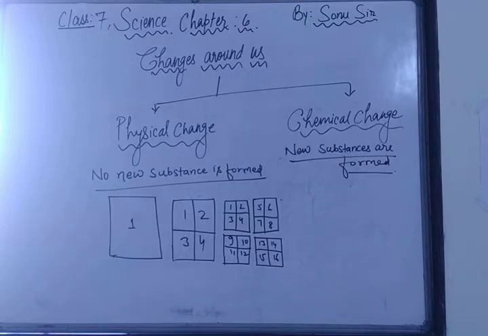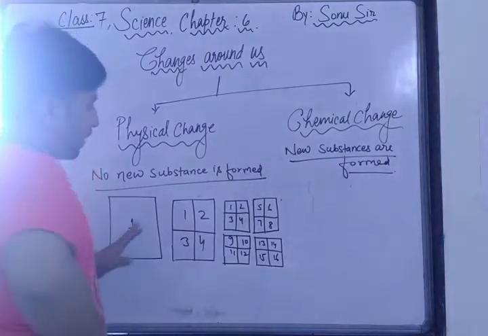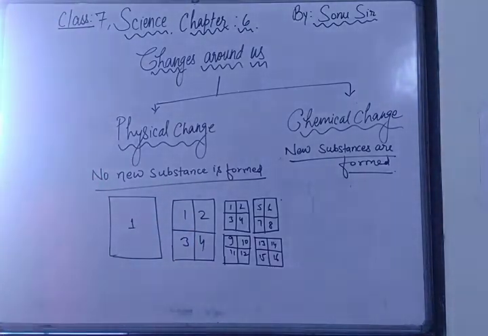Yes, there is a change. What type of change? See, no new substance has been formed. It was paper, it is paper. But here I have done a physical change. Physical change means whatever the shape and size was on the paper, it is still there. But I have done some changes. In these changes you will see no new substance is formed. But here I have cut the paper into 16 pieces. Right? So you have seen.